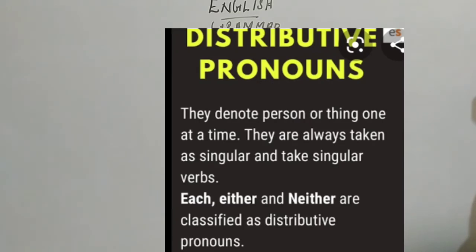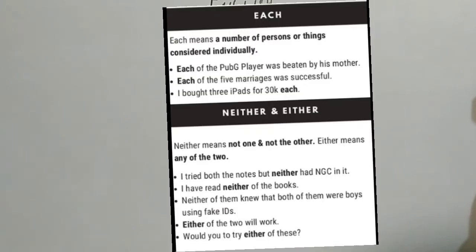Distributive pronoun, we are specifying any one person or any one thing at a time. Clear? They are always taken as singular form and take a singular verb. It will be clear through the examples. And the words each, either, neither are classified as distributive pronouns. Okay, example.